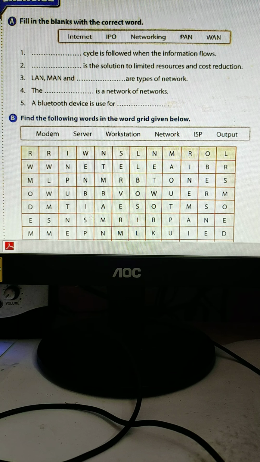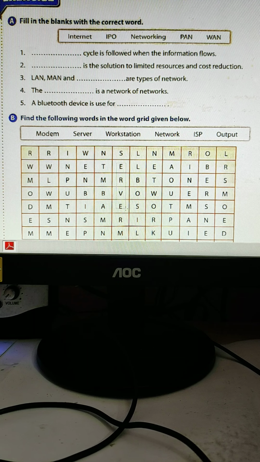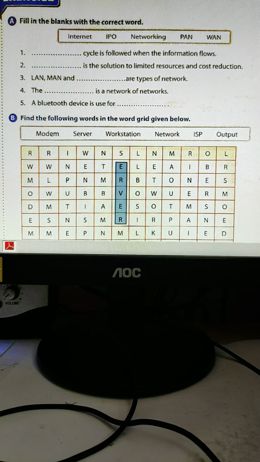Now next one is number B. Find the following words in the word grid given below. You have to encircle them with a pencil. Modem is there already. Server is inside there, so you can mark it down. Just watch it by the mouse pointer I am showing. Server. Each and every letter is there, but you need to encircle it with the pencil.